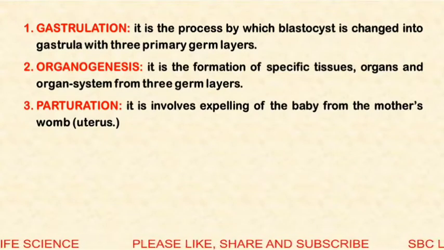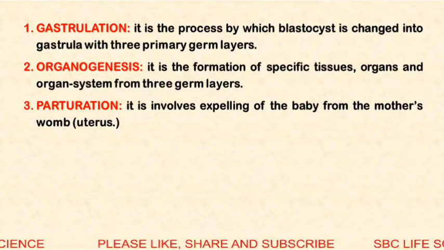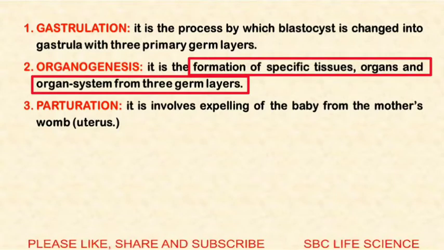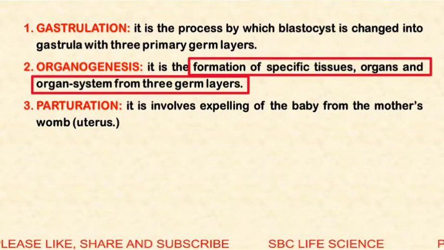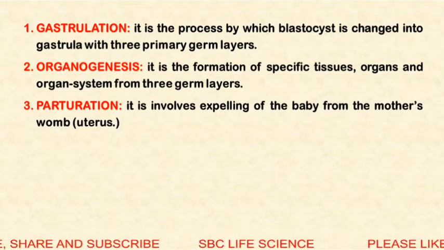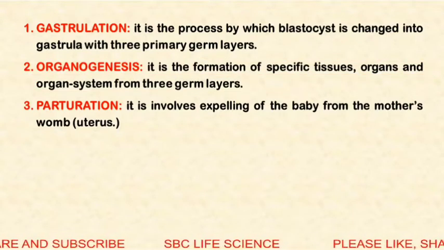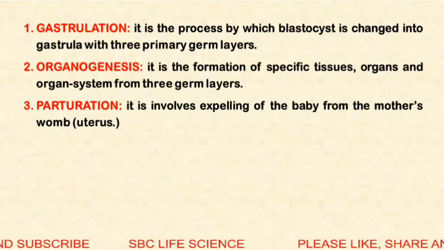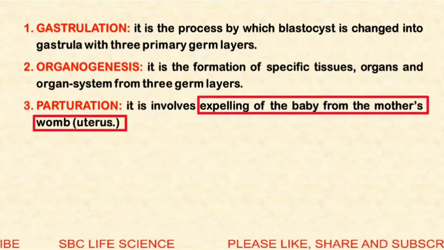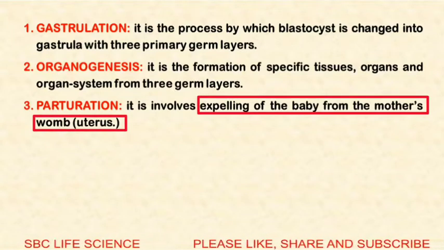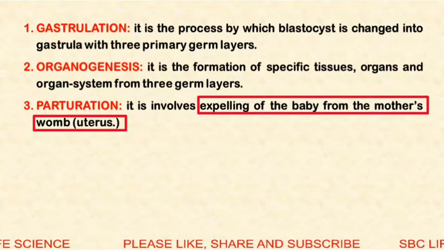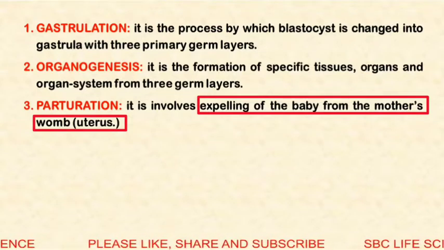After that, differentiation in these three germ layers takes place, and they form different types of tissues, organs, and organ systems. This step is called organogenesis, or formation of organs. When a complete fetus is developed inside the uterus, it is expelled out of the mother's body or uterus, and this step is called parturition.